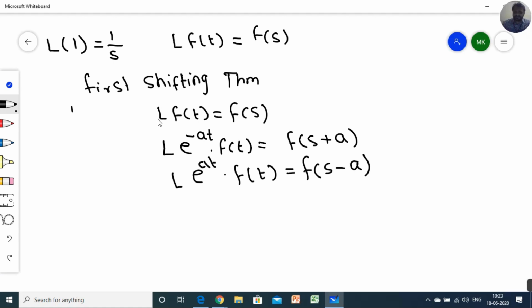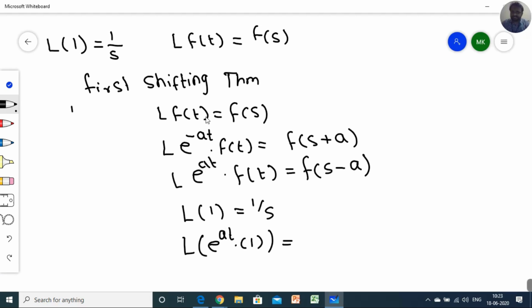It is a very simple statement, like if I say Laplace of 1 is 1 by s, and when I apply Laplace of e raised to at into 1, wherever there is nothing, 1 is always present there. Try to understand. So we know the Laplace of 1, that is 1 by s. When the exponential is multiplied, just see the power of the exponential. There is a positive a, t is considered as a variable because we have to convert the time domain into the frequency domain. So a is a constant, positive. So nothing else to do, you just have to use the first shifting rule.